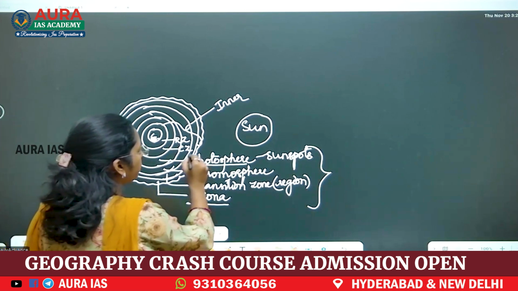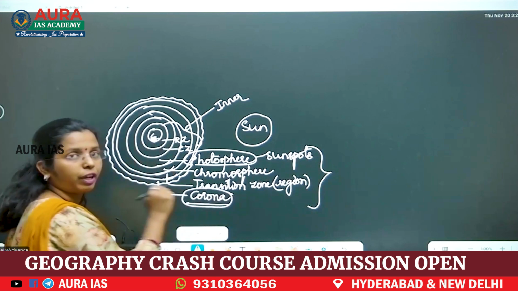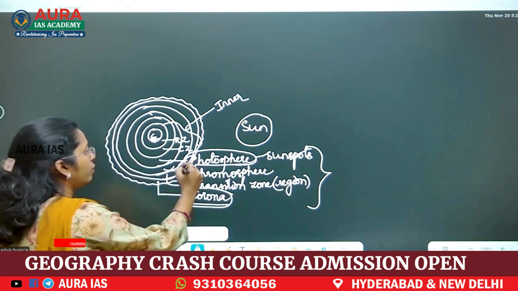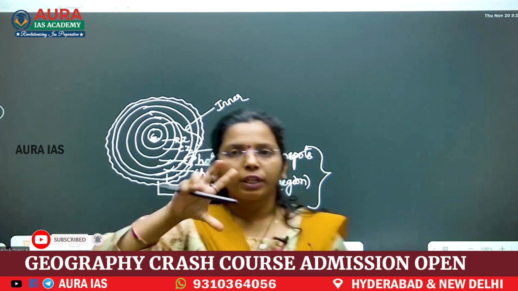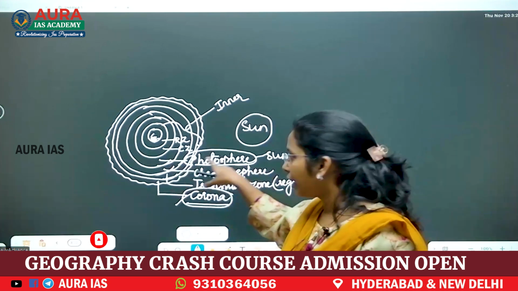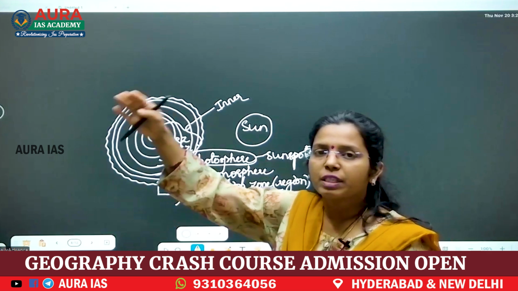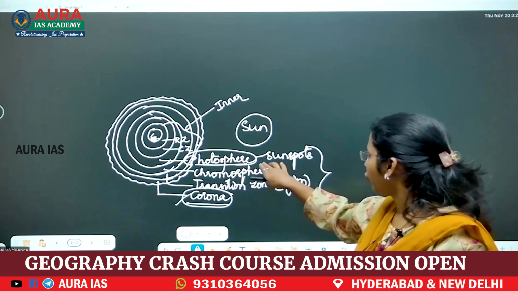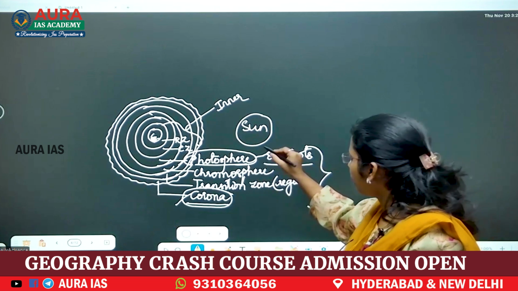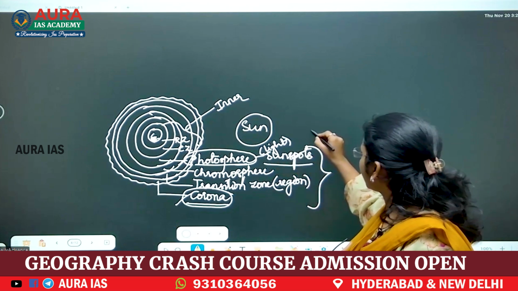Now, what is the photosphere? This layer and this one are very important. Now we have to study these two layers. What is the photosphere? In this layer we will see the visible light. When we see the sun, that visible light is present in this photosphere layer. Because of this photosphere layer, because of this light, we can see the sun.